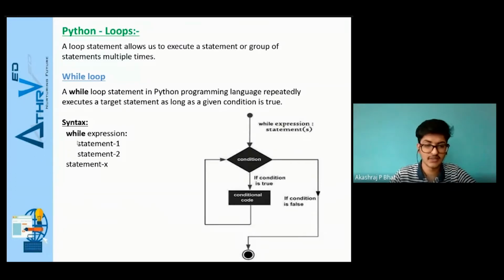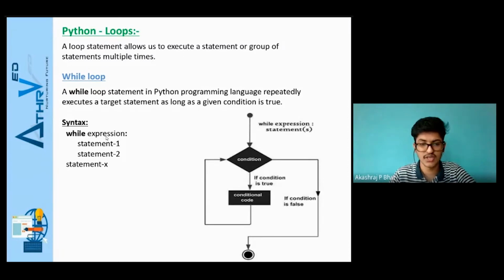The syntax here: while is a keyword, then we specify the expression defined by the user, and with one tab space, we declare the statements that we need to execute until that condition is true. Initially the interpreter will check whether the condition is true. If it is, statement 1 will get executed, statement 2 will get executed, and after that it won't go to statement X. It will again check whether the condition is true.